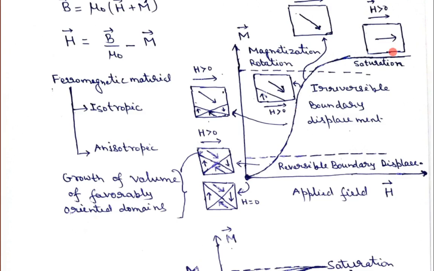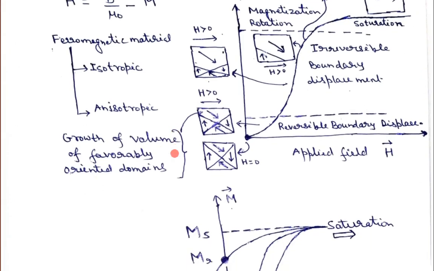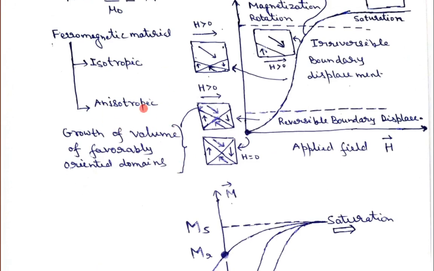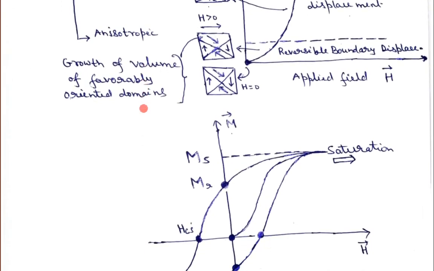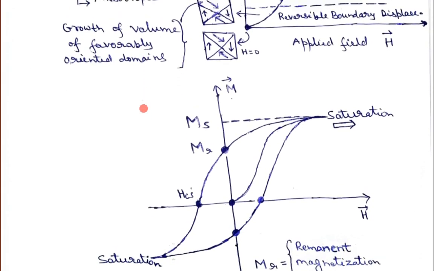Means uniform. But in case of an anisotropic material, if you apply the magnetic field in different crystal directions, the magnetization will be different. After applying a magnetic field, one has to overcome the anisotropy energy, and then growth of the domains will take place. That happens only in case of anisotropic material. But I am not going into detail. Maybe I will show it in the hysteresis loop also. So this is the process of magnetization.